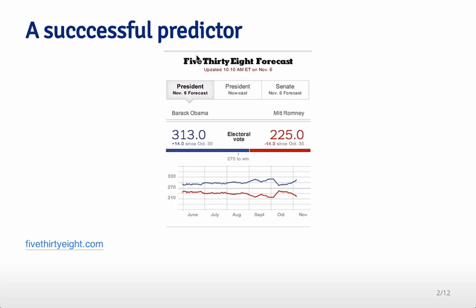And to do that, the statistician behind 538, one of the most famous statisticians in the world, Nate Silver, used polling information from a wide variety of polls and averaged them together to try to get a best prediction of who was going to win which votes in which states in order to get the best prediction of who would vote for who when it came time for the election. And he was very successful in predicting both the 2008 and 2012 elections.